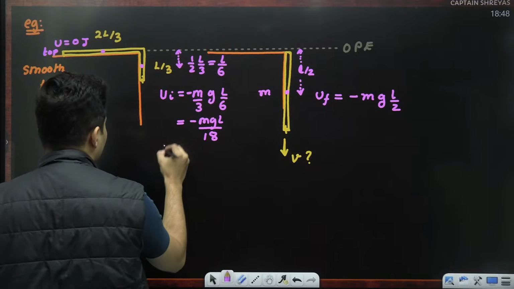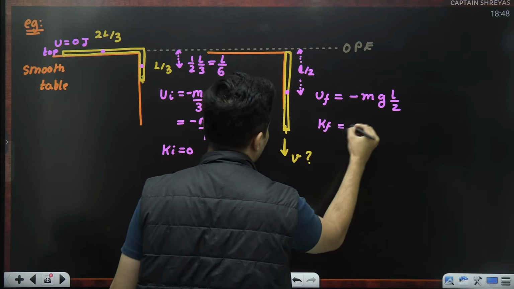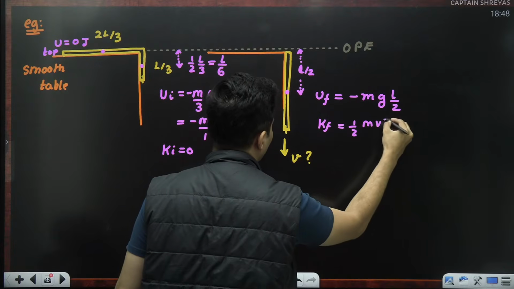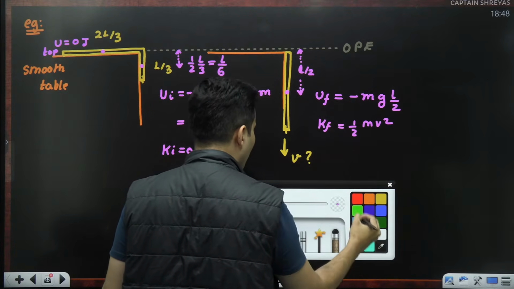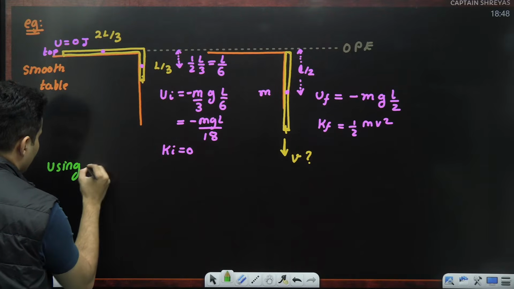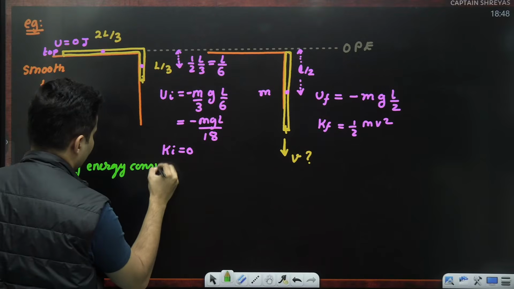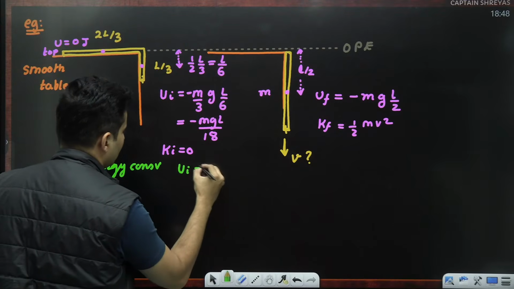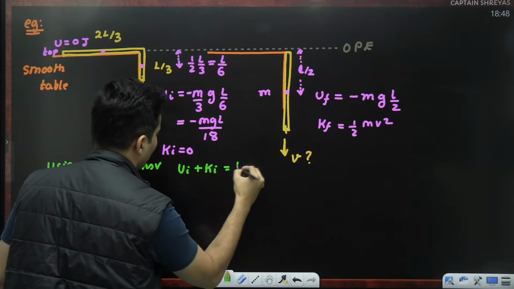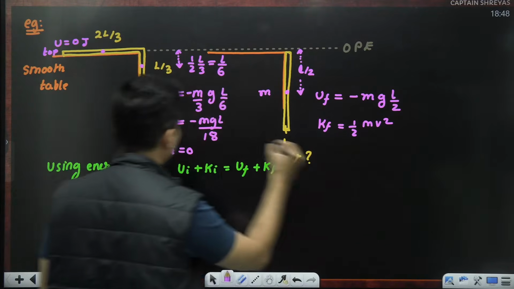Kinetic energy wise, obviously initially it is 0. Finally, the kinetic energy is half mv square. So I will just say, using mechanical energy conservation, which says initial energy is equal to final energy. Substitute everything.